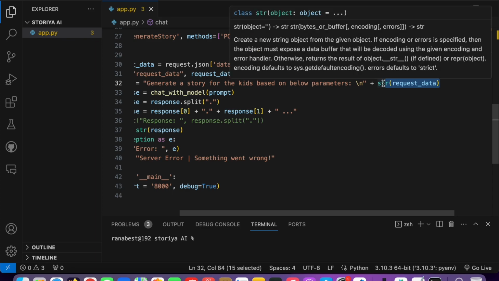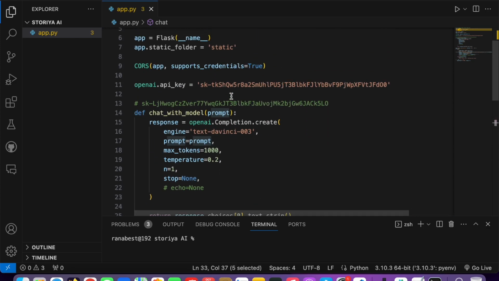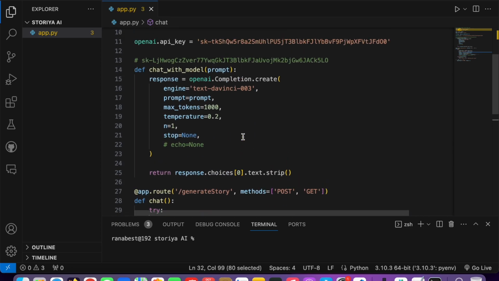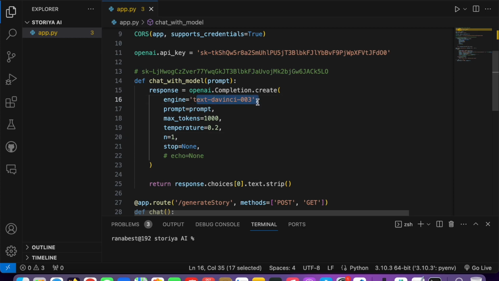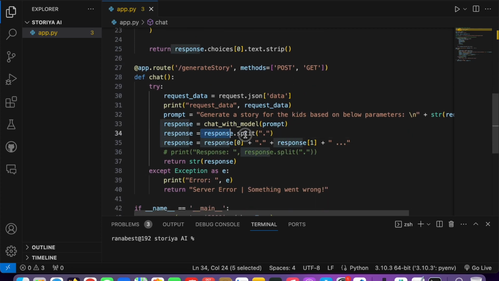I will also add a screenshot here, so you can see how it works. Then there is a function that I wrote, and it will send that prompt. In this case there is no embedding or any kind of stuff, so exactly that prompt is going to ChatGPT. For that, I told it to not generate more than 1,000 tokens, and then I passed the prompt and the model name, and it processed it and gave me the response back, and then I got that story. Right now I was just returning the first two lines of the story in the backend.